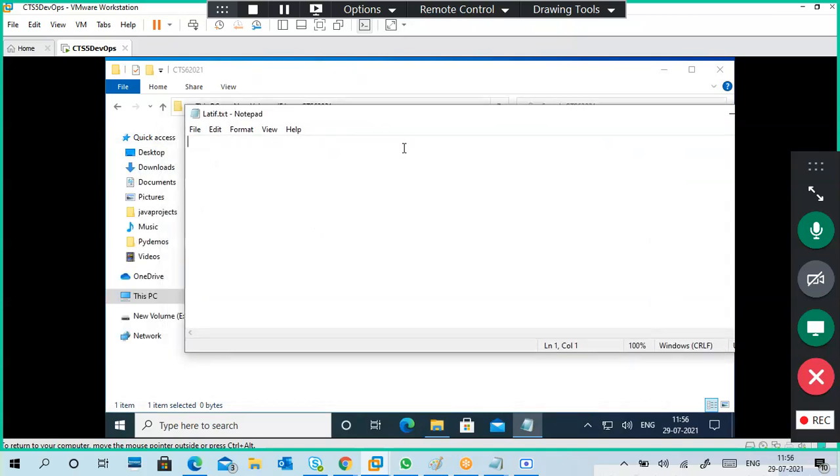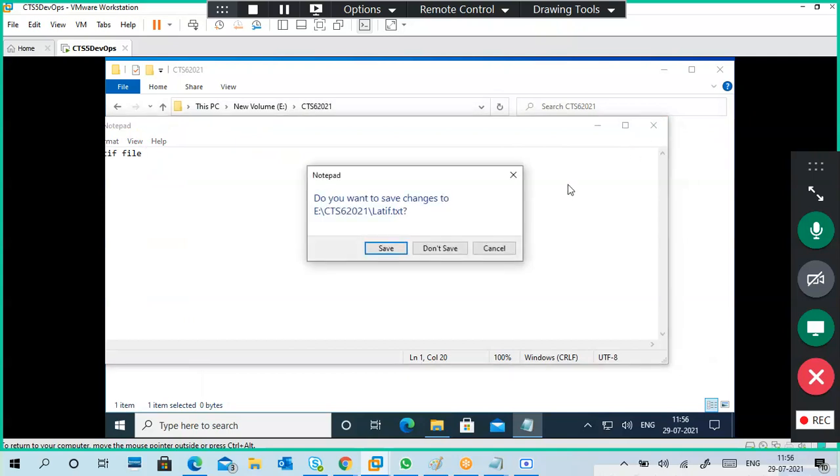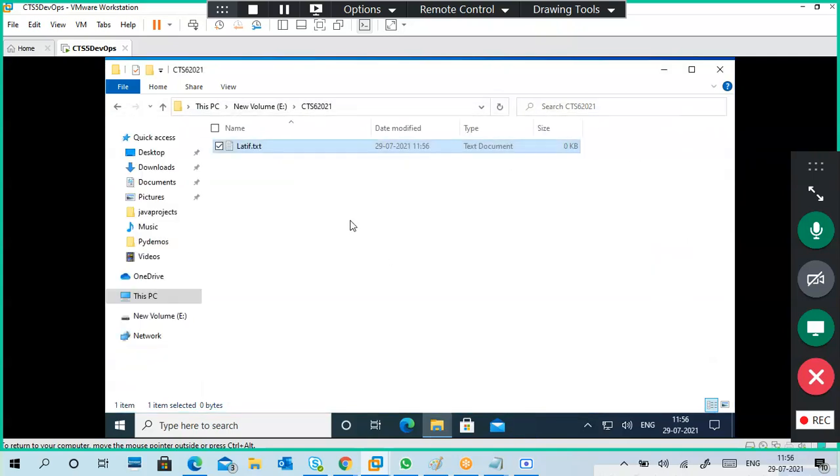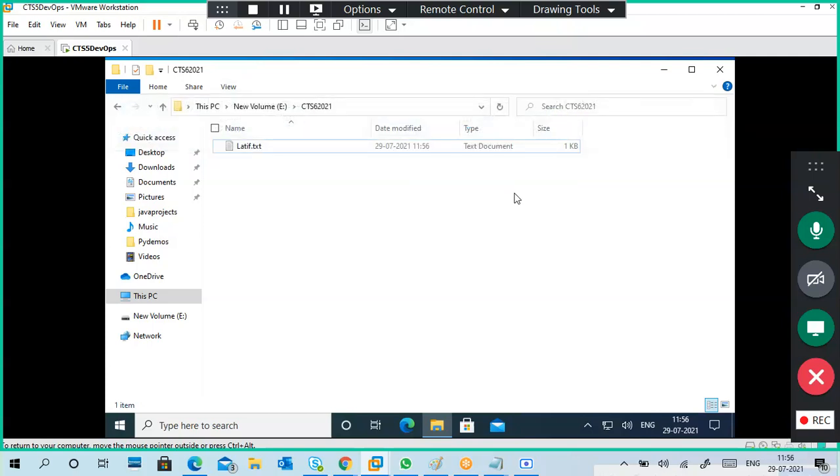And I will type some message. This is Latif file. Okay, like that. Save. Okay, I'm going to view and make sure these hidden items are selected or not. Okay, that's it. Hidden items.